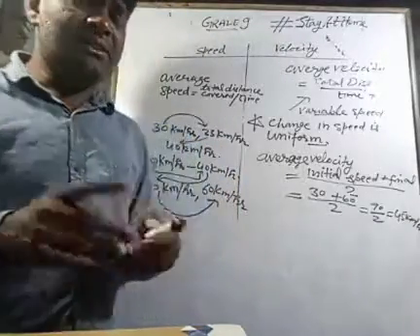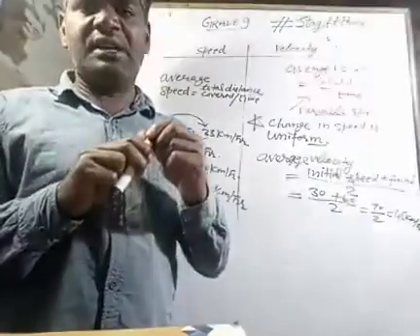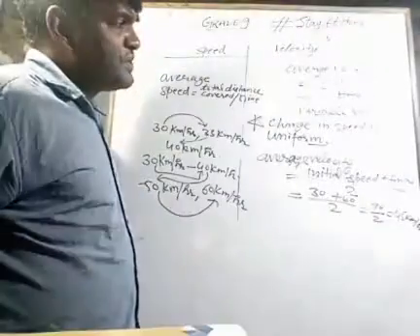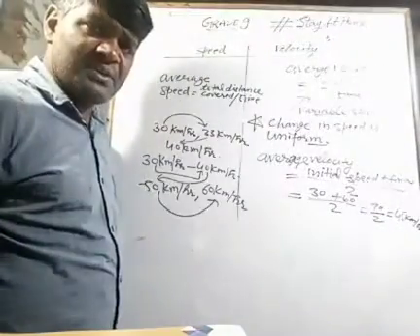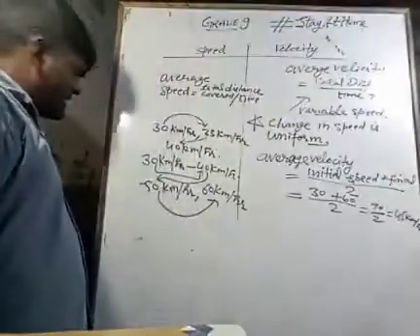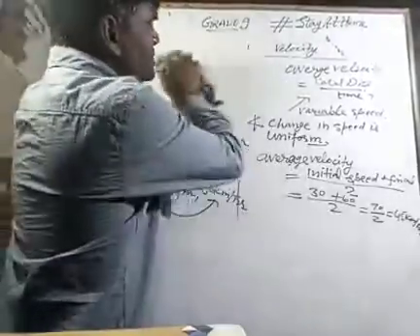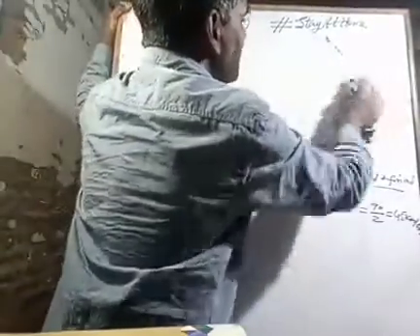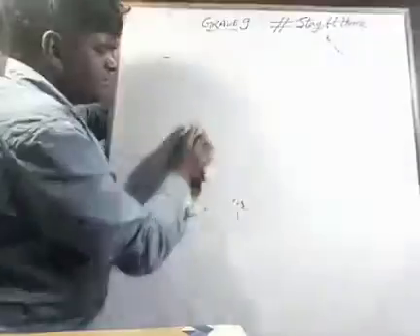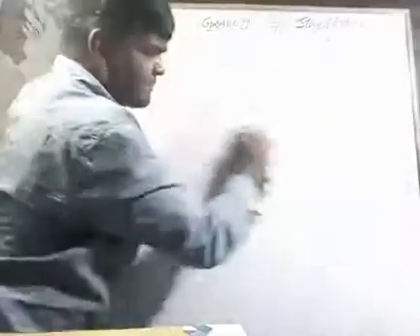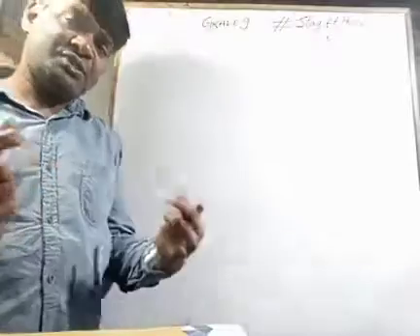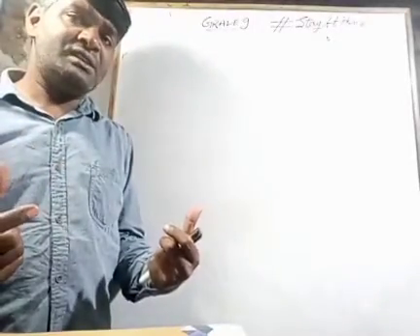Okay, my dear student. Then there is one more question regarding that average velocity: is there any relationship between average velocity and average speed? Yes, we are basically studying here about straight line motion. So for straight line motion, average velocity may be equal to average speed. When can it be? Only in case of straight line motion.